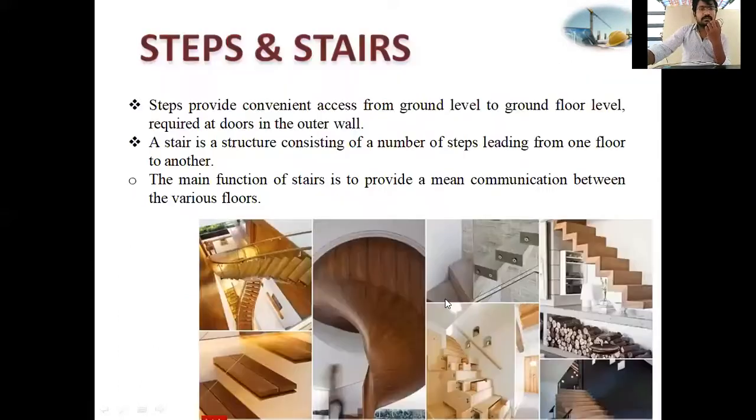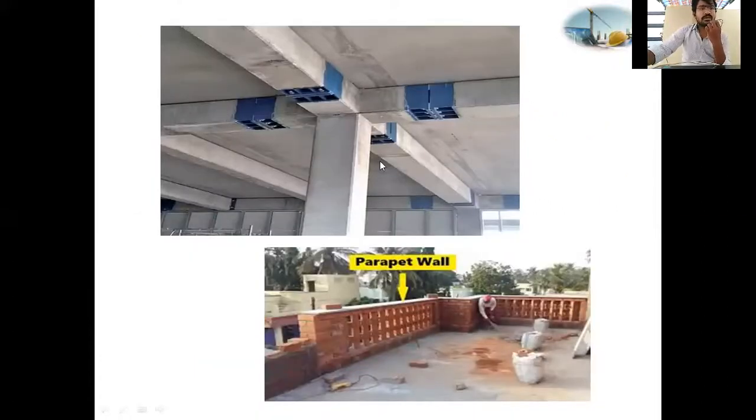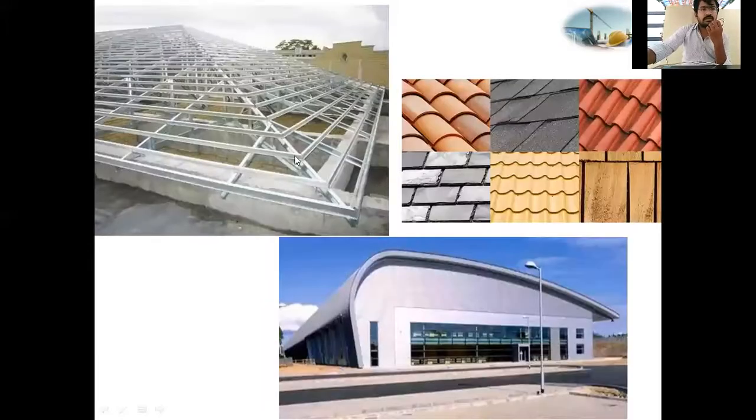If you see the roof, this is a flat roof. This is an AC sheet roof. Sheets are provided, so another floor will not be constructed, because there is no flat surface to construct another floor.